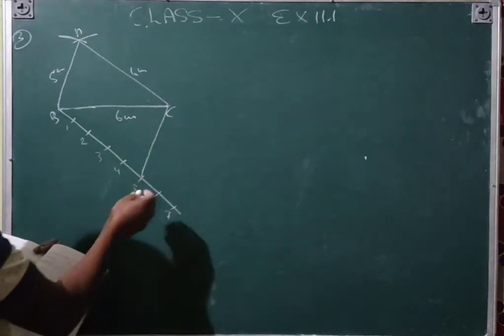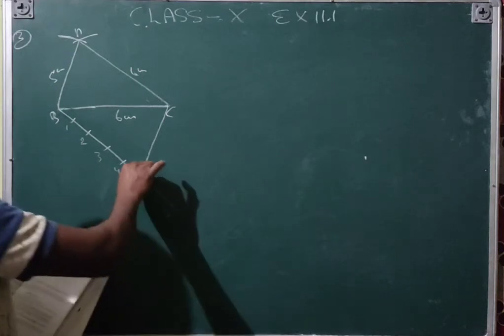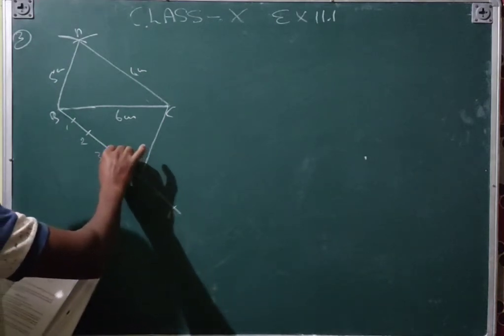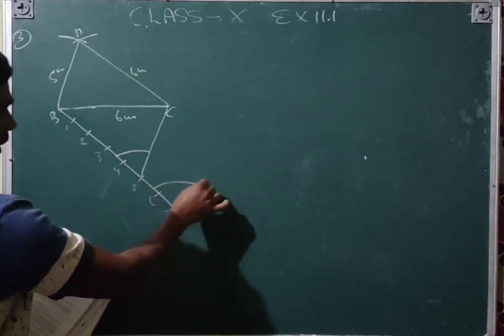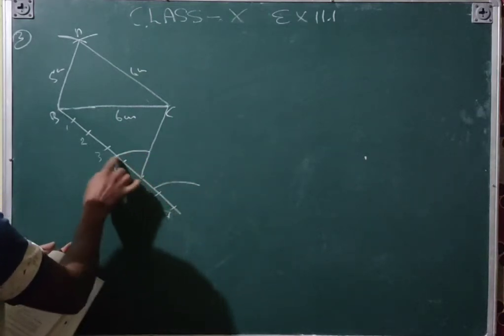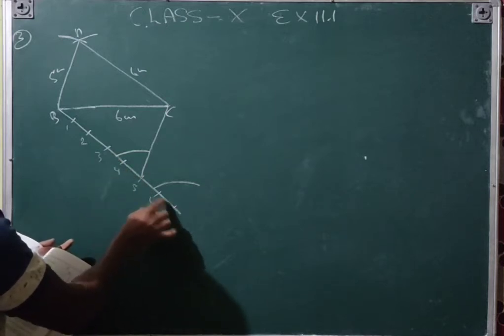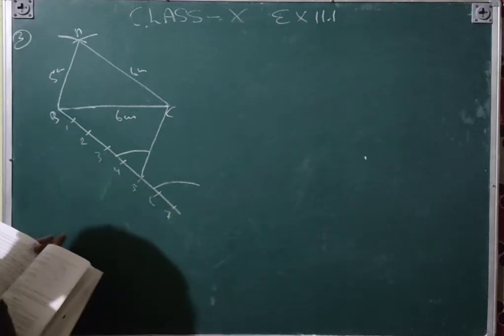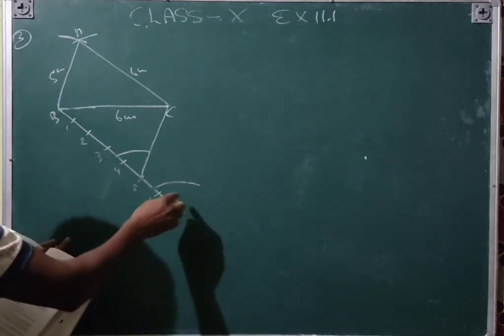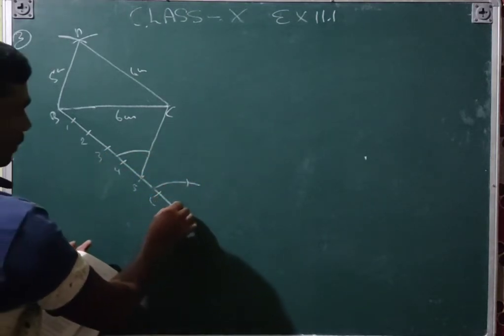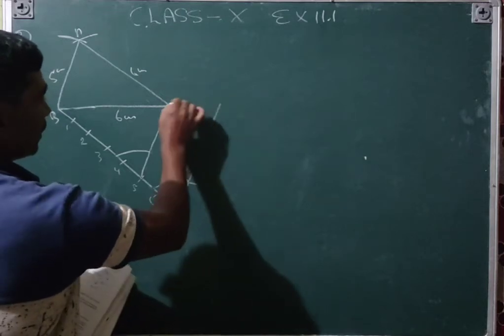And then again you will do the same work from here. For point 5 you will make an arc, and from point 7 you will make an arc by the same distance as this one. Then you will measure that one, take the distance of this one, and make an arc here. And from 7 you will join.